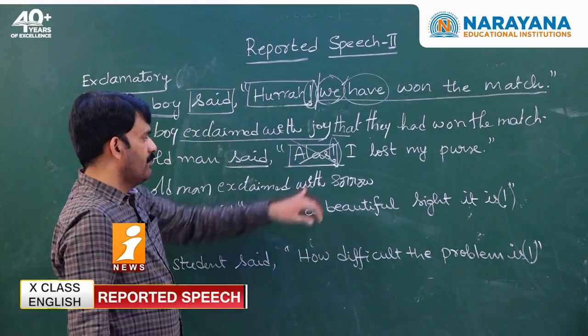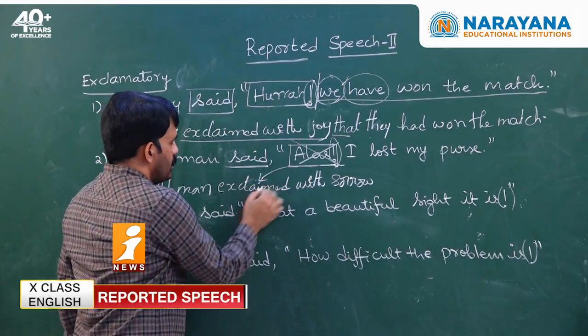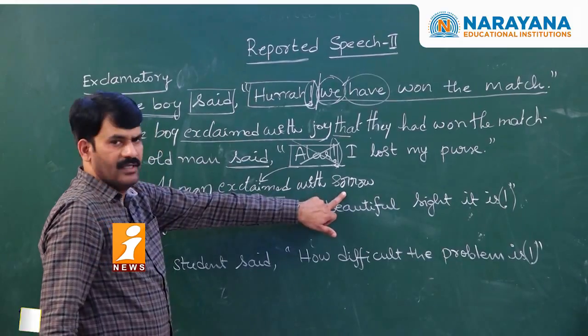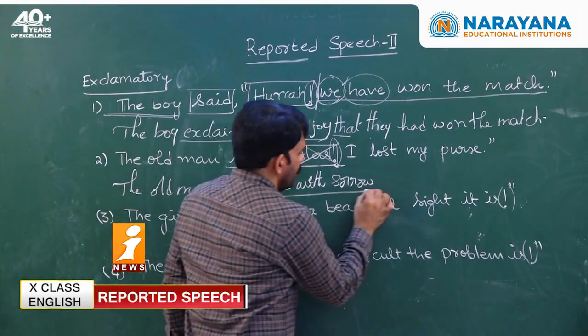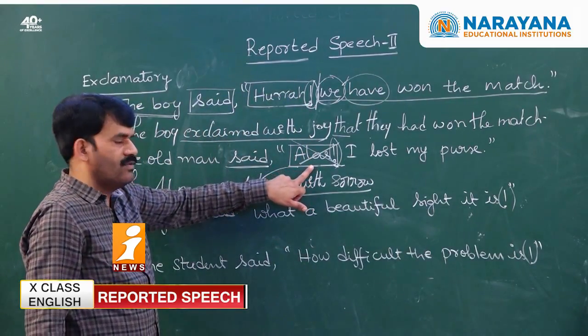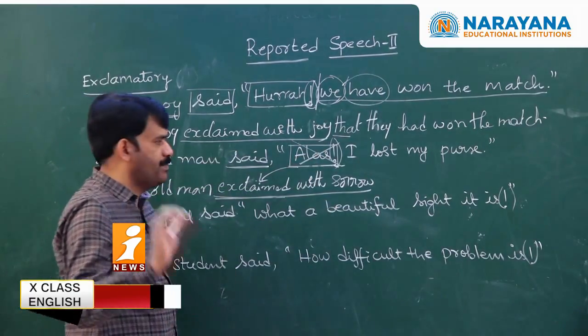No. Very good. Why? Because the tone of alas is already taken into "exclaimed with sorrow." That is the reason why we do not repeat the exclamatory words in indirect speech.